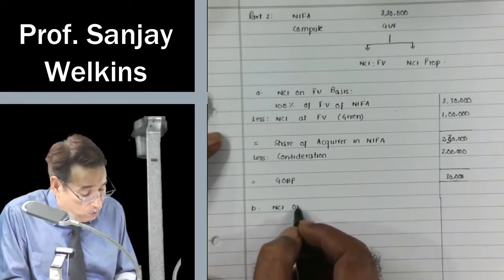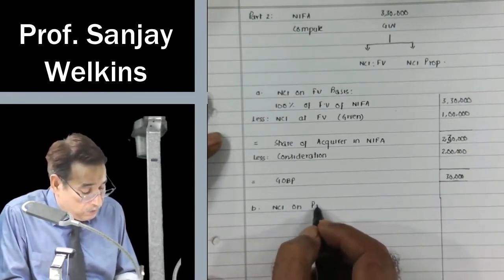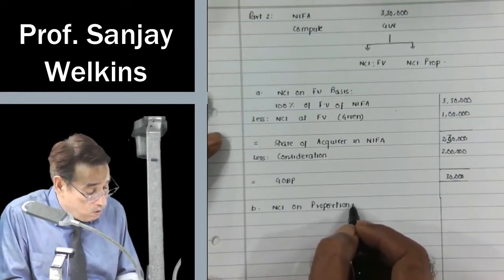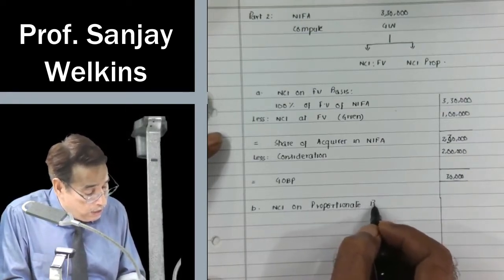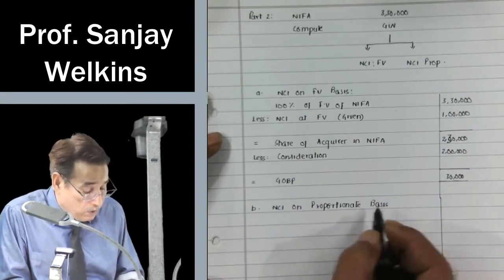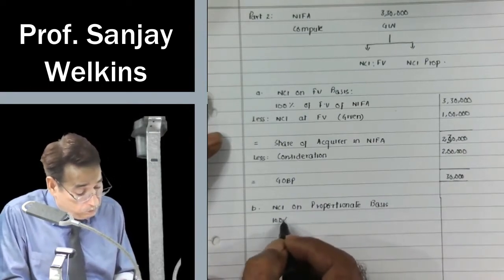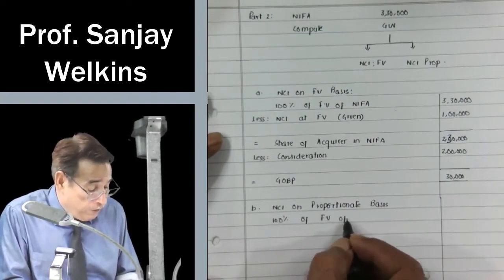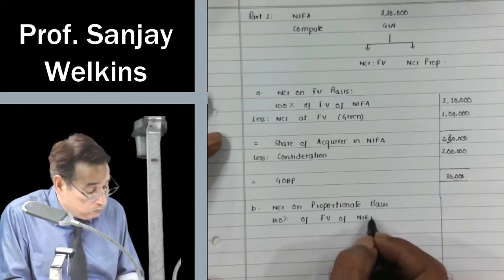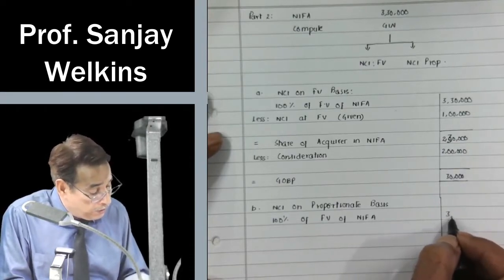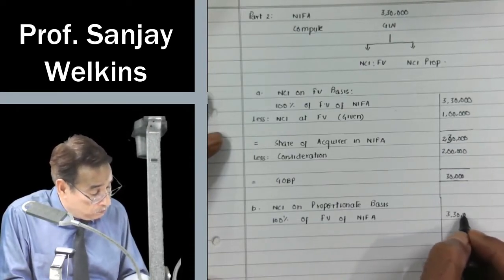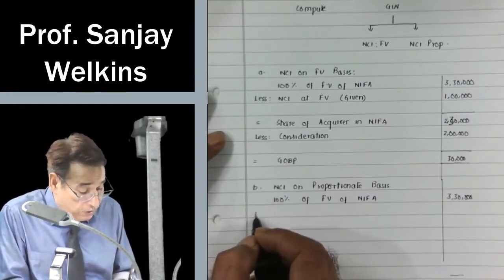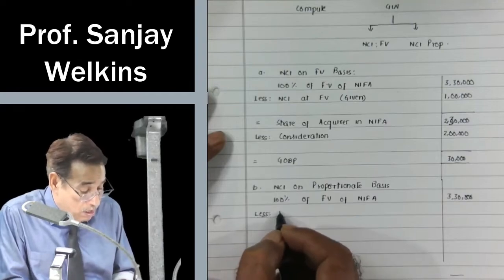However, NCI on proportionate basis. 100% of fair value of NIFA, that is 3,30,000. Correct? Now you subtract NCI.